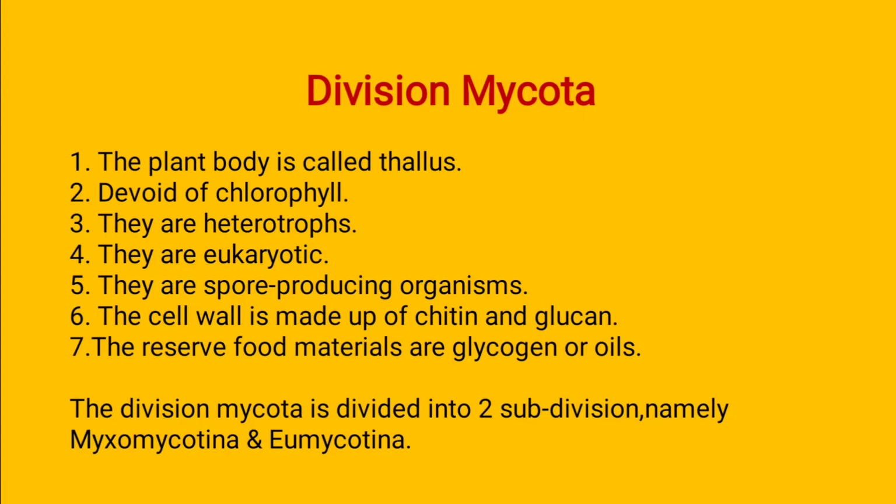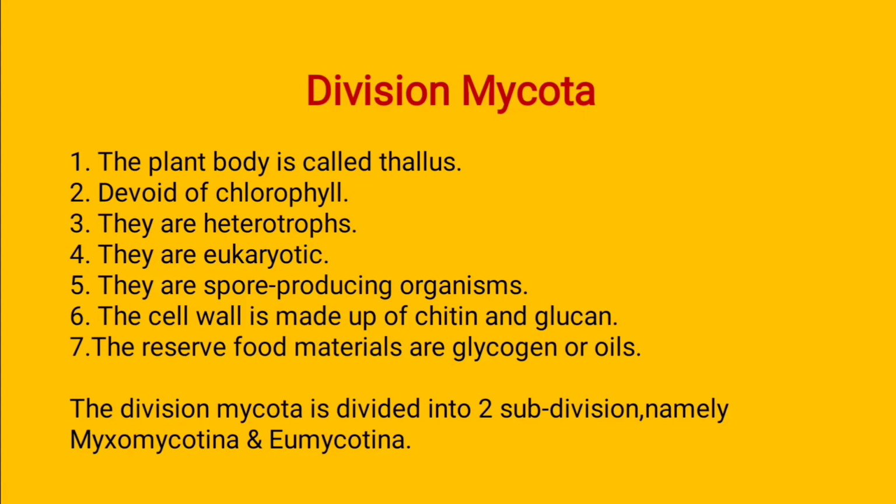They are heterotrophs. Heterotrophs means they cannot manufacture their own food by carbon fixation. They depend on organic carbon material because they have no chlorophyll and cannot make food, so they depend on another organism. Then they are eukaryotic. It means the cellular structure is present, the nucleus is present and the nuclear membrane is also present. So they have a well developed nucleus and nuclear membrane, which is known as eukaryotic.